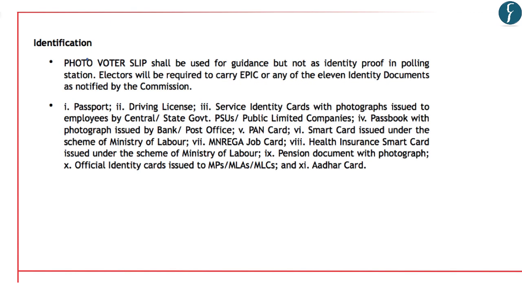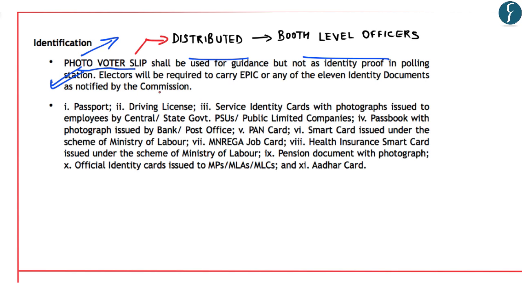Now, another important aspect is with respect to identification cards used during the elections. It says that photo voter slip shall be used for guidance but not as identity proof in polling station. And these photo voter slips are distributed by booth level officers. Further, it says that electors will be required to carry EPIC card, that is electoral photo identity card, or any of the 11 identity documents as notified by the election commission. And these are those 11 documents as notified by the election commission.